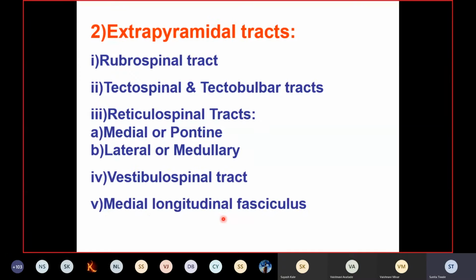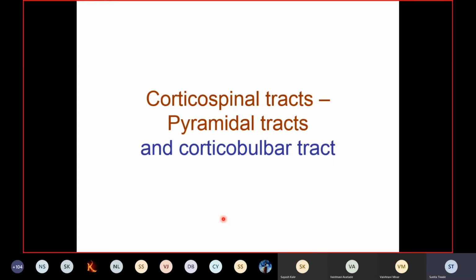Then comes the medial longitudinal fasciculus, where you will find the decussation of the various motor nuclei of the cranial nerves. Then comes the olivospinal tract, which originates from the inferior olivary nucleus, situated in the medulla. So this is the list of the extrapyramidal tracts. Today we will be concentrating only on the corticospinal tract.